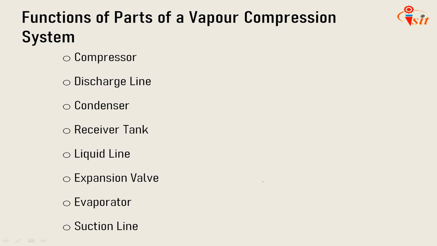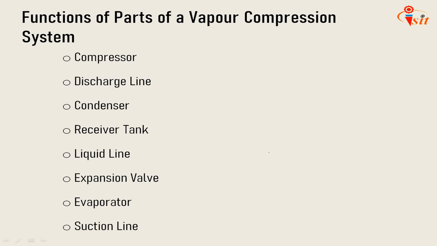The next slide is about the functions of parts of the vapor compression system. So the parts required for the vapor compression system are listed here. The four major ones we know are the compressor, condenser, expansion valve and evaporator. But some other accessories are also required in order to work efficiently: the discharge line, receiver tank, suction line and liquid line. So we'll see them one by one.